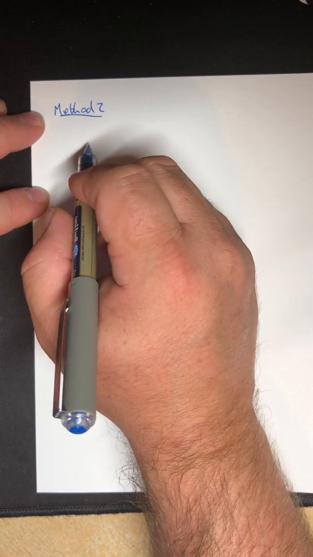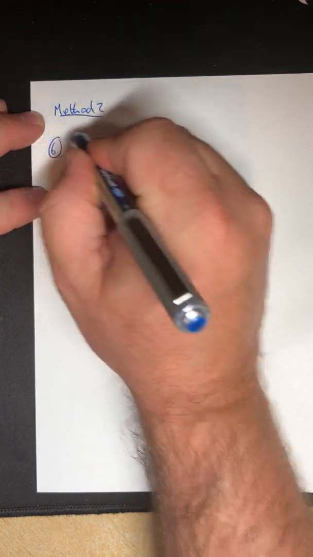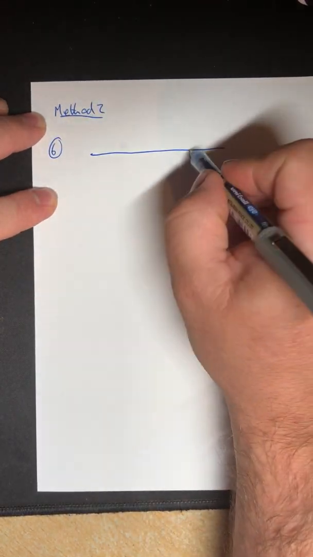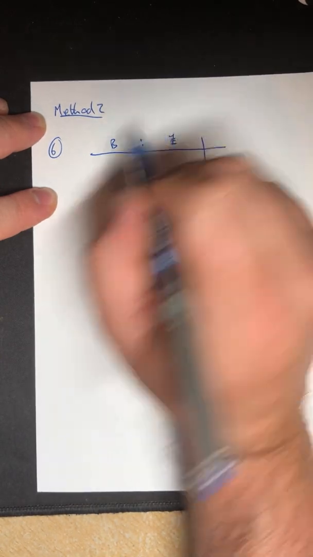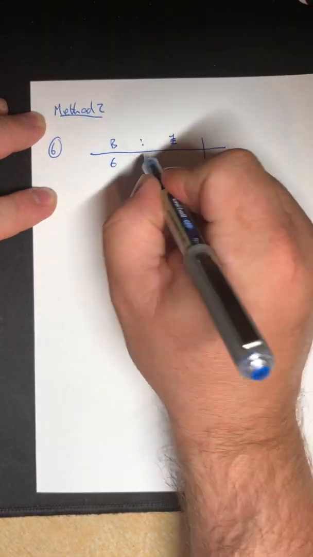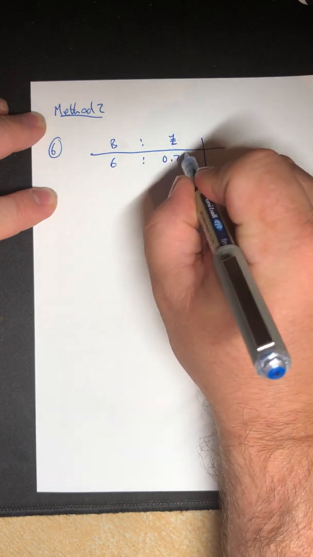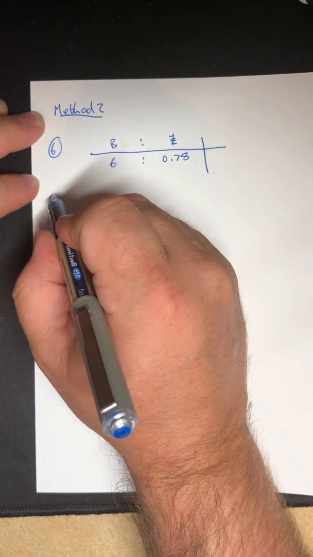So still we've got 6 buns costing 78p, so I'm going to go with the same structure just for consistency. So I've got buns and the money. 6 buns cost 78p. My pack of 12.